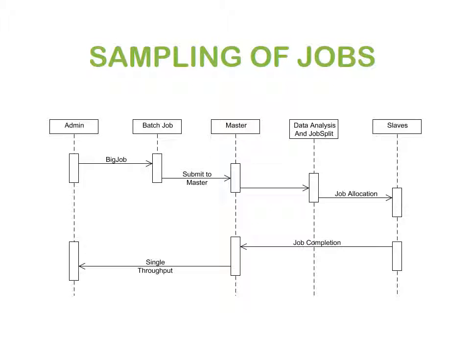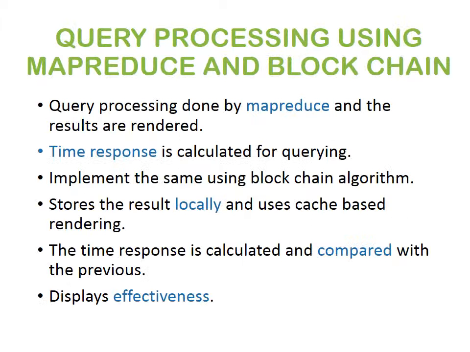The admin gives a big job, which goes to the master for data analysis and data split, and then finally it will be given to the slaves. Query processing using MapReduce and blockchain. Here the whole PDF can easily be downloaded and stored for future use. When we need it for future purposes, it will be easily taken from the existing stored data, with no need for processing it from the start.